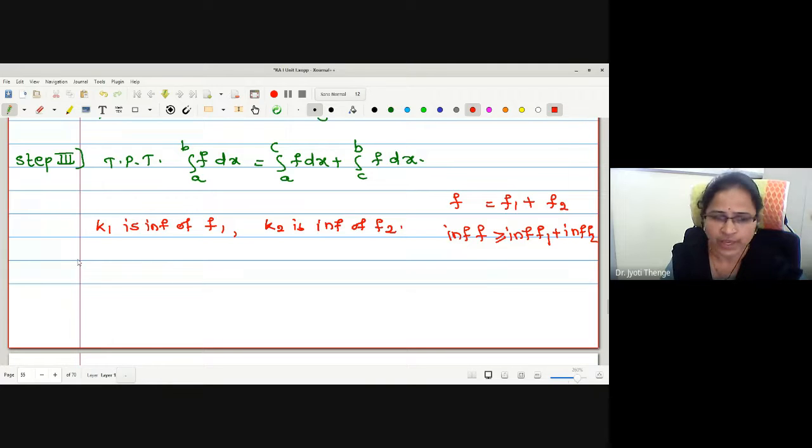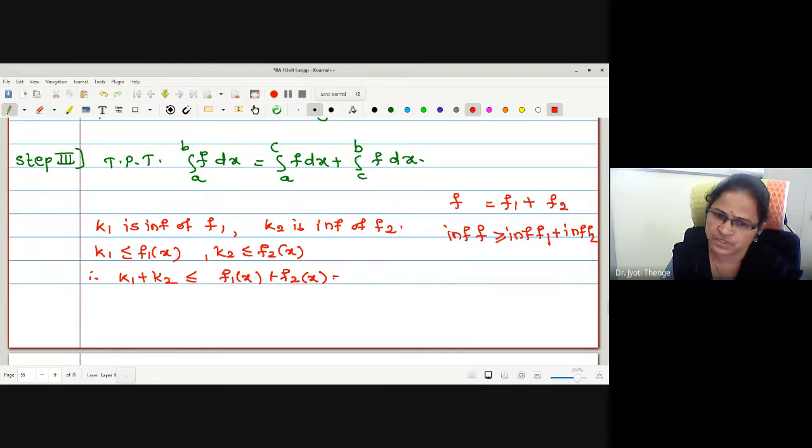Therefore, can I write k1 is less than or equal to f1(x)? Similarly, k2 is less than or equal to f2(x). Infima, no? Least among all the upper bounds. Okay. Therefore, let me make an addition. What this addition tells us: k1 plus k2 is less than or equal to f1(x) plus f2(x). But this f1(x) plus f2(x) is nothing but (f1 plus f2) operated on x.